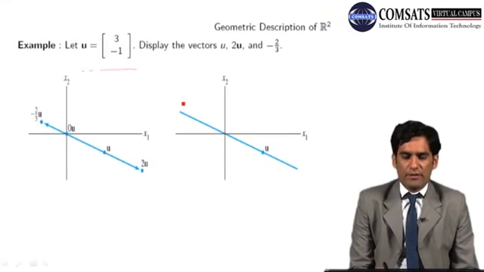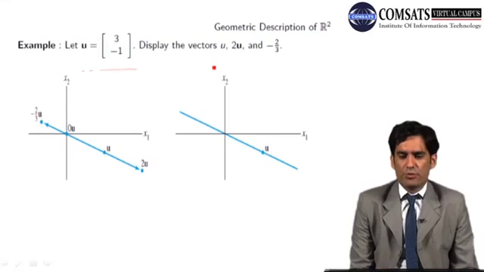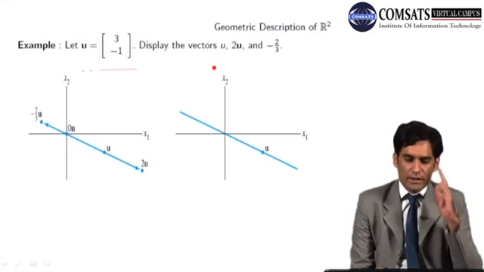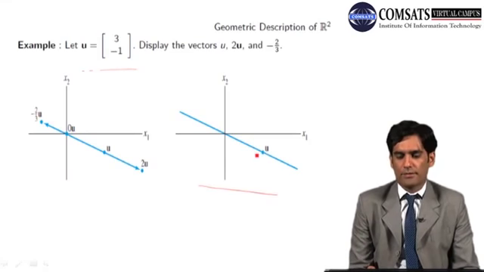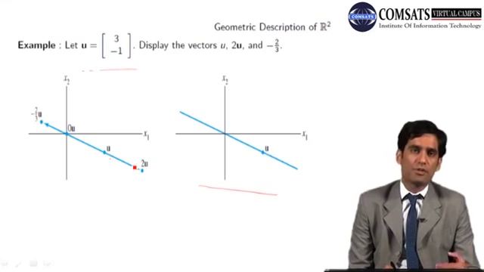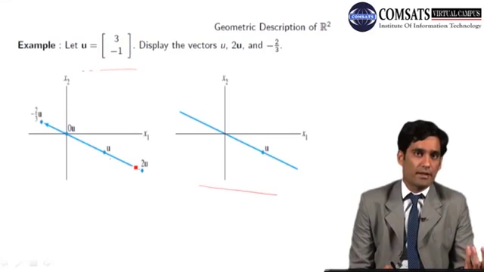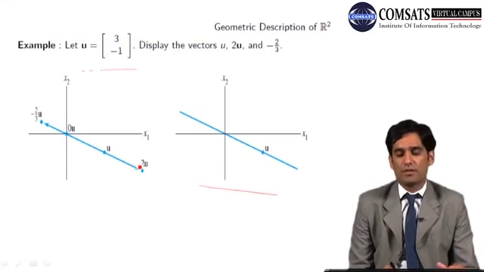So we call these vectors u, 2u, minus 2 by 3u; all these vectors are linear multiples of u. Whenever we have 0 times u, that will pass through the origin. So we have u in this figure here, and 2u will be just the vector for which the magnitude has been increased by 2 units, whatever the magnitude of the vector u is, and the direction is the same.